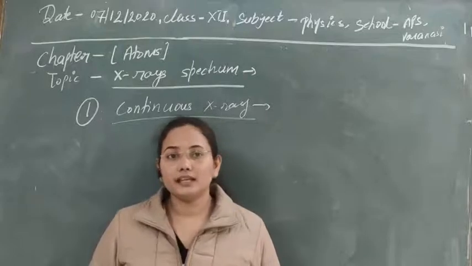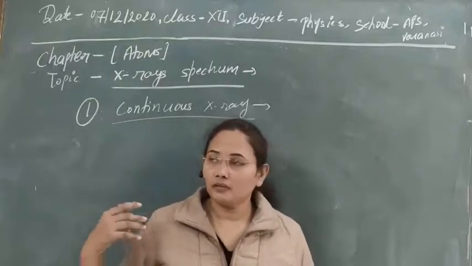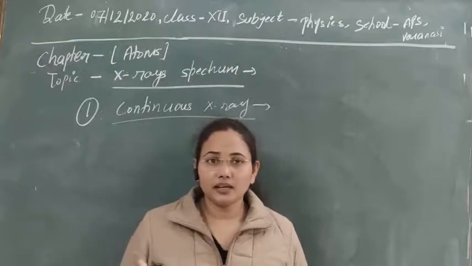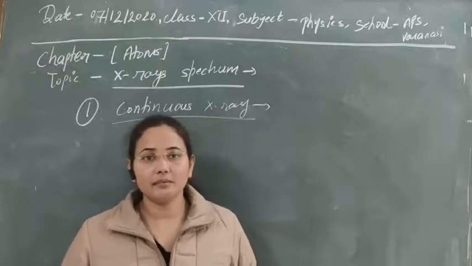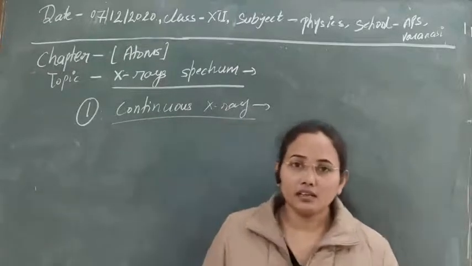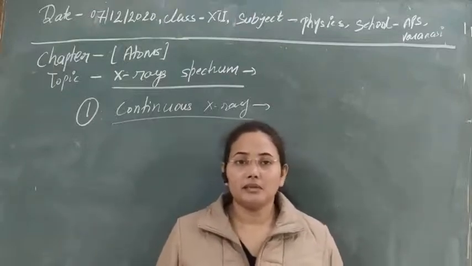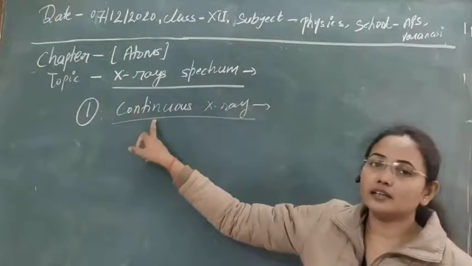If their energy gets lost by some process, by collisions with the atoms or electrons, then at that time X-ray is produced, and continuous collision can be possible here, continuous loss in energy can be possible. Then obviously a continuous radiation is obtained from the atoms and metals, and that type of X-rays are known as continuous X-ray.